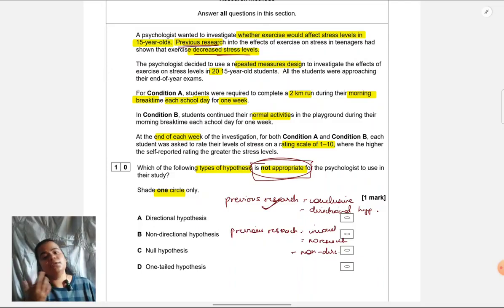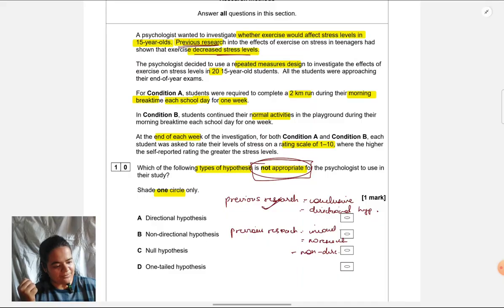Then you say, oh, I knew the right answer after the paper, but I didn't read "not appropriate." I thought "appropriate" because I was so stressed out and I marked it. That is the problem with answering in stress. And stress comes when you have not practiced or you're not prepared enough. So make sure you've prepared well so that calmly you can answer. And these easy marks, is it a big deal getting 1 mark in this answer? No. You don't lose such easy marks when you answer well.